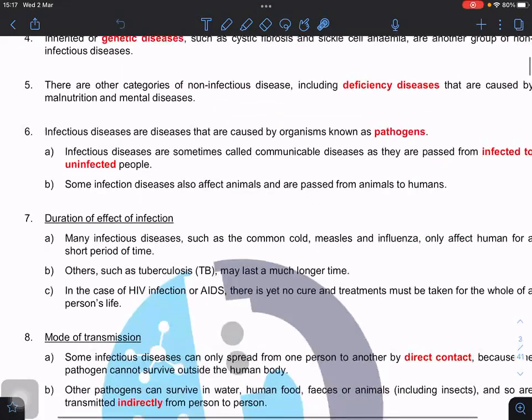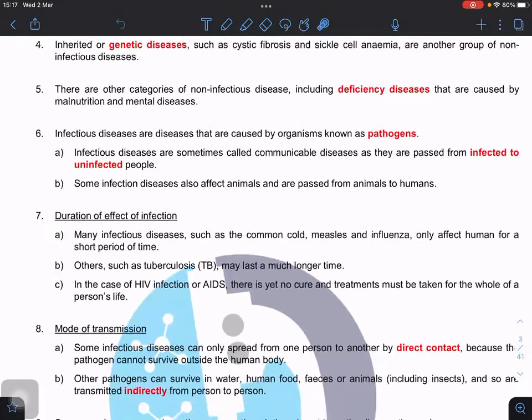Another one is deficiency disease, for example malnutrition. And another group is called mental disease, for example Alzheimer's, psychotic disorders, and bipolar disorder. Some of you learn this in psychology. Also psychological issues. Again, for those we don't get any pathogens.